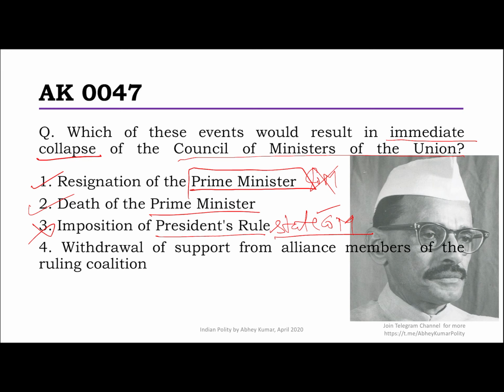Withdrawal of support from the alliance members of the ruling coalition. Now it says immediate collapse. That is not necessary here, because if the alliance members withdraw support, another alliance could be formed, right? The President will ask the Council of Ministers to prove their majority, and let's say he gives them X amount of days, and within that time they can get some other people to support them, and they may be able to prove majority. So it will not automatically result in the dissolution of the Council of Ministers. So only 1 and 2.